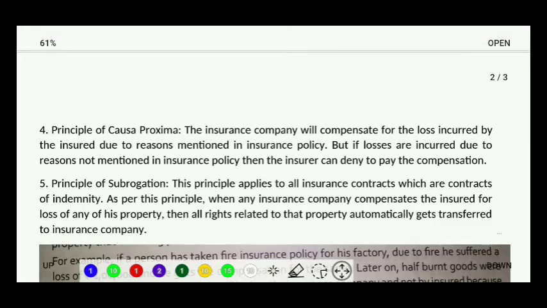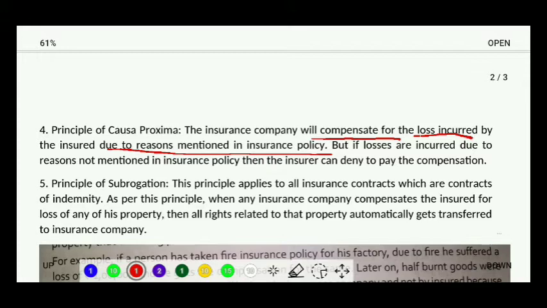Now what is principle of causa proxima? It means that the insurance company will compensate for the loss incurred by the insured due to the reasons mentioned in the insurance policy. But if the losses are incurred due to the reasons which are not mentioned in the insurance policy, then the insurer can deny to pay the compensation. Now this is a very simple principle. Over here it is said that the compensation will be made only if there is a loss which is due to the reasons mentioned in the insurance policy.